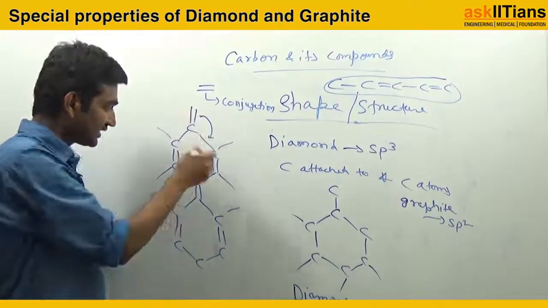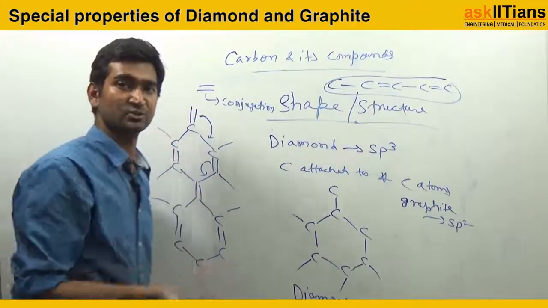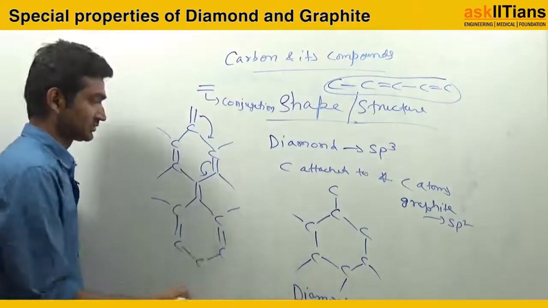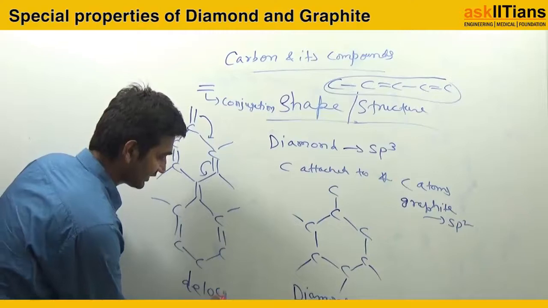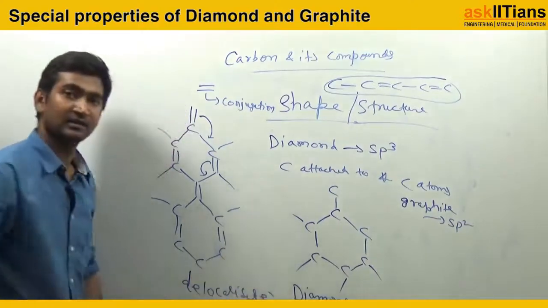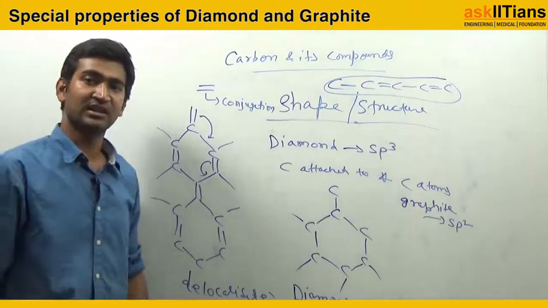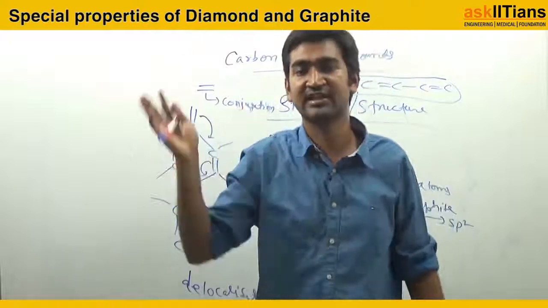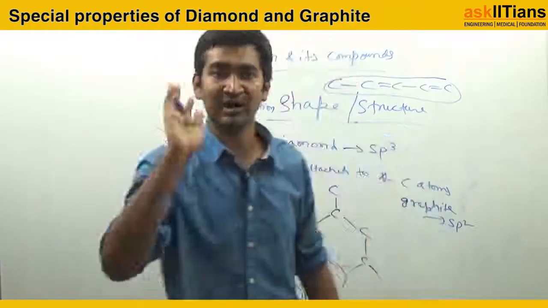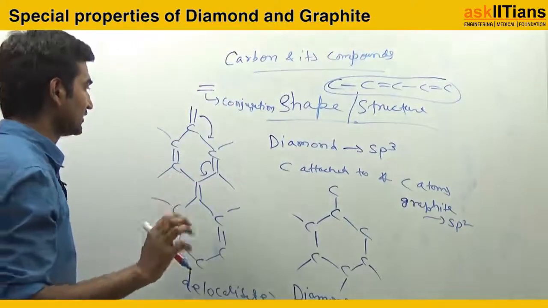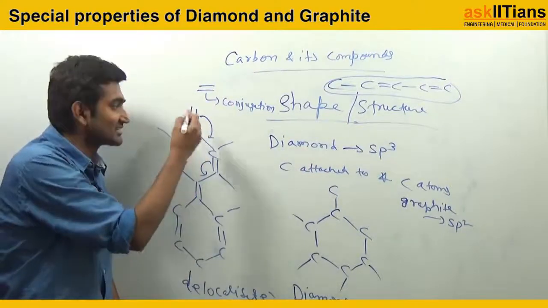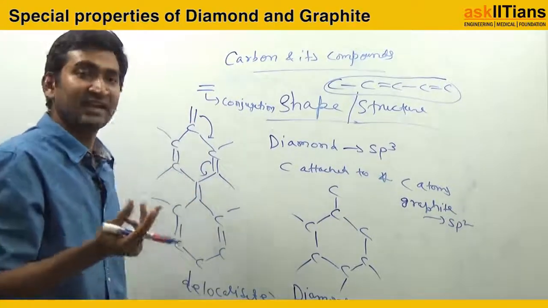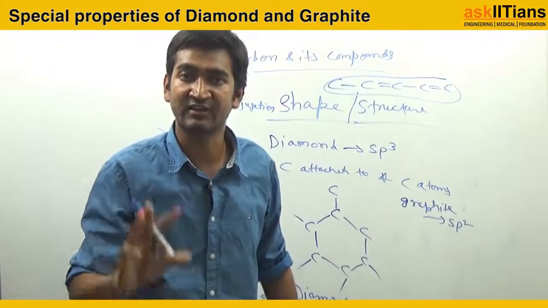So they here are in conjugation. That means they are delocalized electrons. They are known as delocalized electrons. And whenever I say that the electrons of the double bonds cannot move, what do I call them? Localized electrons. So the movement of these delocalized electrons in the structure gives the property that it can behave like a good conductor of electricity.